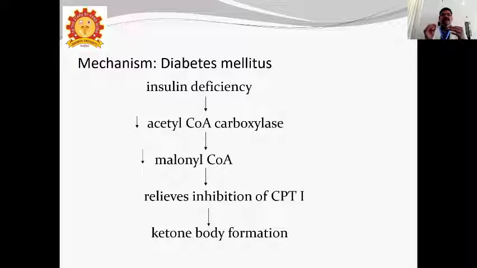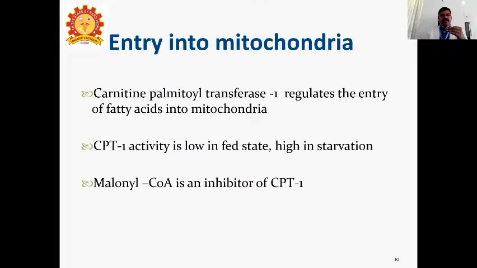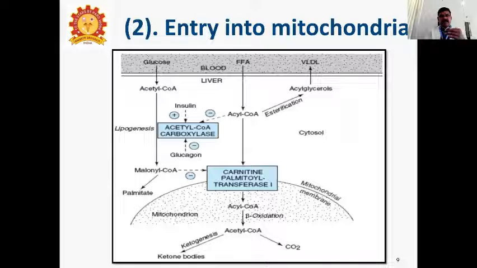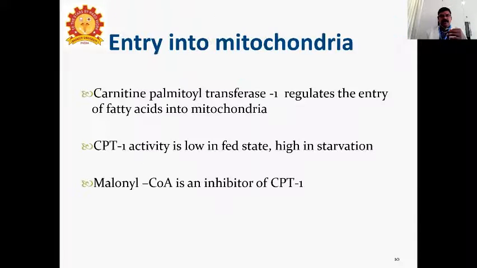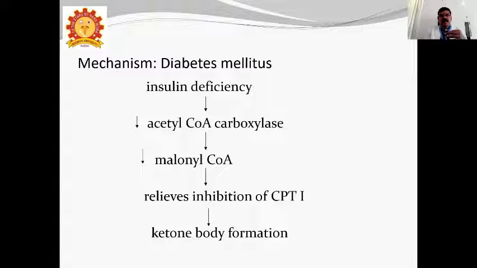In this insulin deficiency, acetyl-CoA carboxylase is also decreased. So the acetyl-CoA carboxylase enzyme is less, and automatically malonyl-CoA will also be decreased.